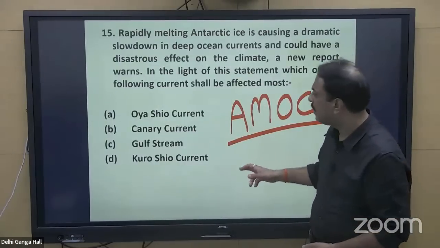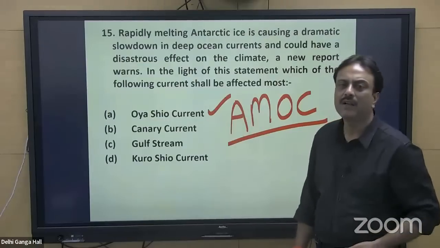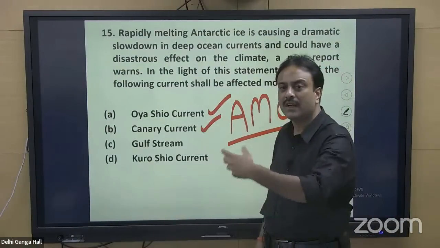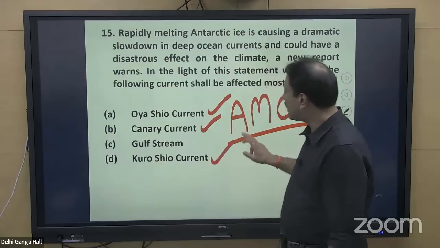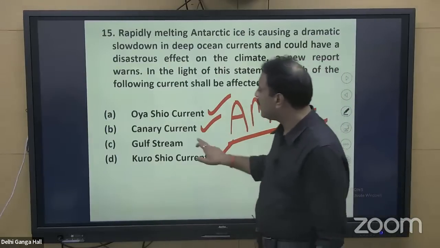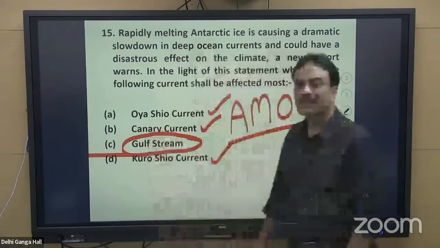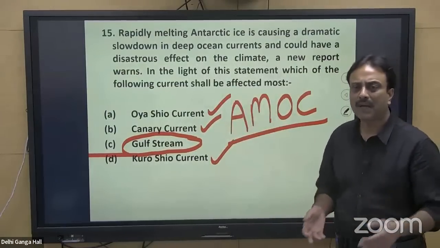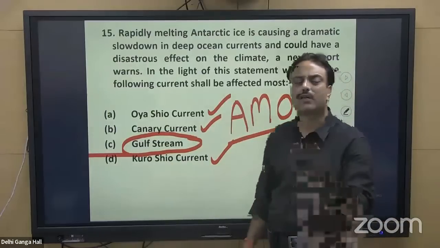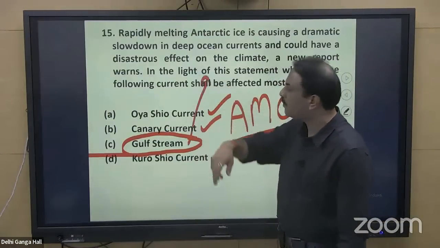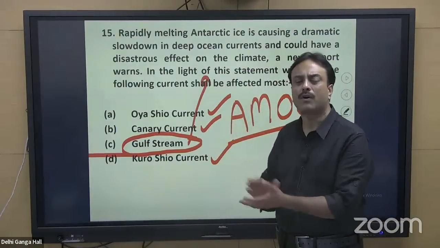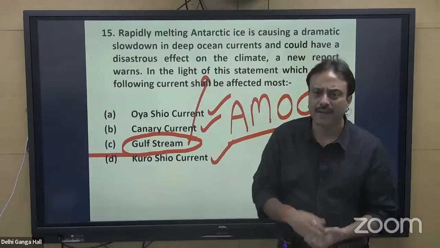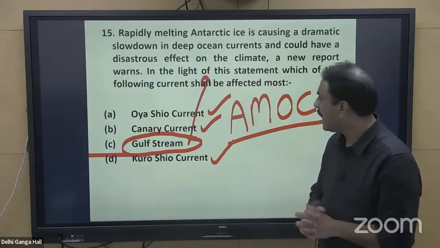When it is disturbed, Oyashio is present in the North Pacific Ocean. Canary current is in the North Atlantic, but it is the cold current returning from the polar area. Kuroshio current is again present in the Pacific Ocean. Gulf Stream is the current that moves northward in the North Atlantic Ocean along the Gulf of Mexico, passing through Florida state, washing the eastern coastal area of North America, becoming a part of North Atlantic drift. In fact, it is responsible for the formation of North Atlantic drift,